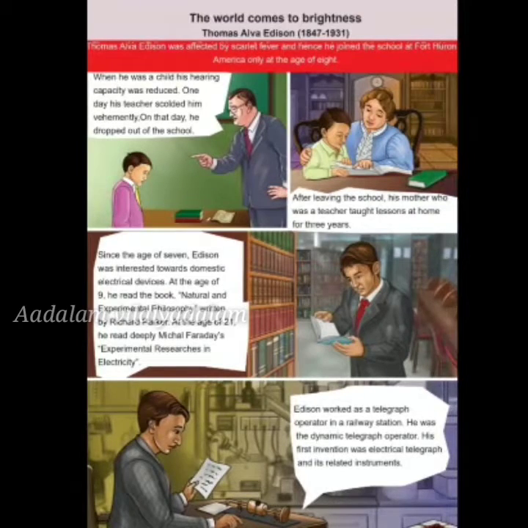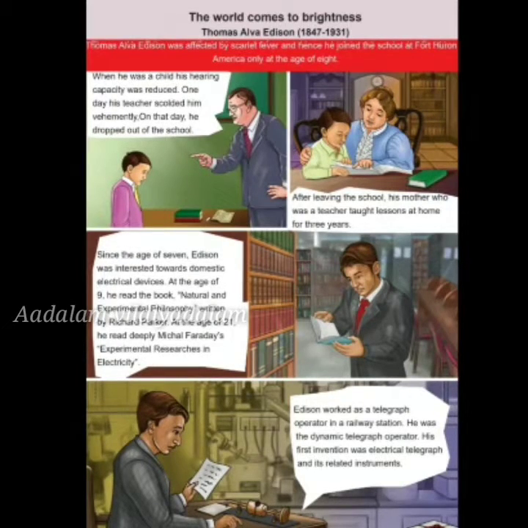At the age of 9, he read the book Natural and Experimental Philosophy, written by Richard Parker. Then he started reading deeply the books Experimental Researches in Electricity by Michael Faraday. He was working as a telegraph operator in a railway station. He was a dynamic telegraph operator. His first invention was electrical telegraph and its related instruments.